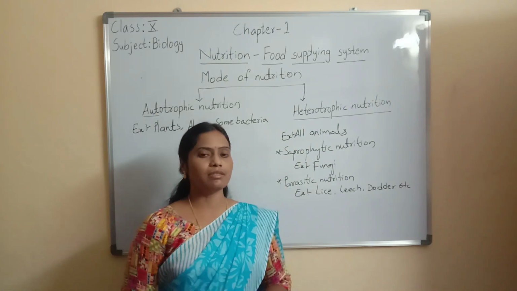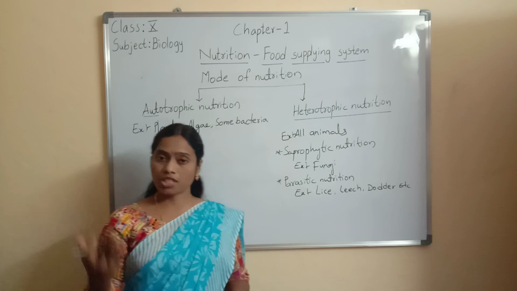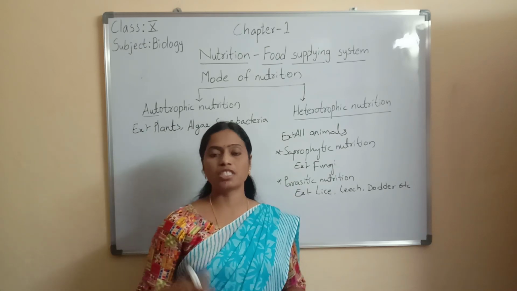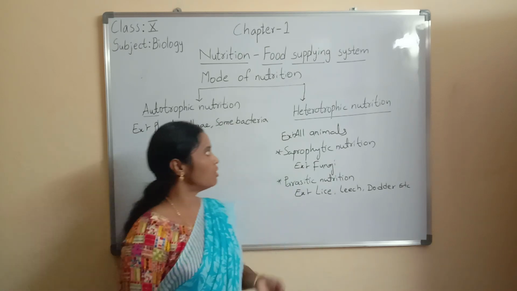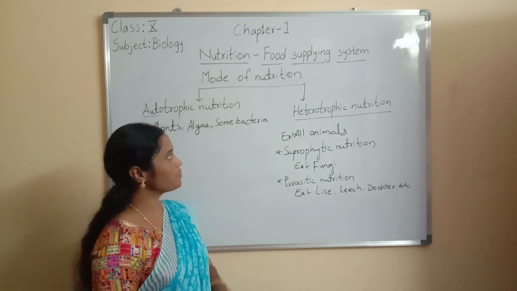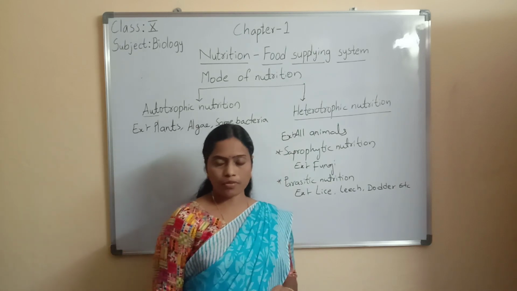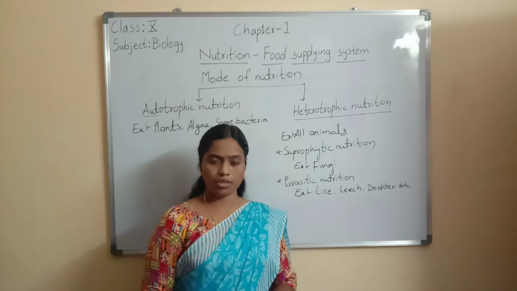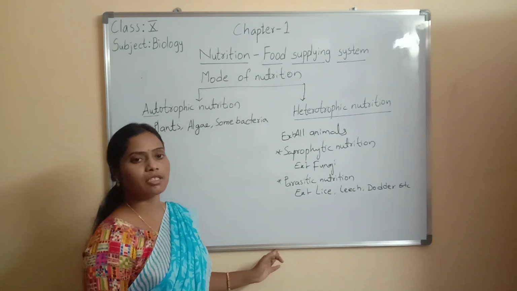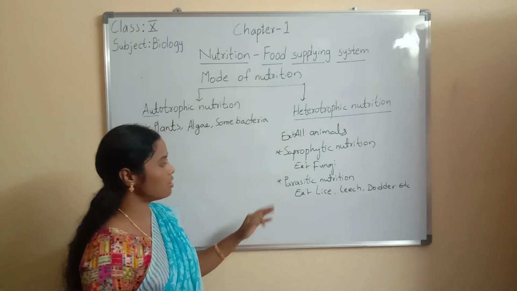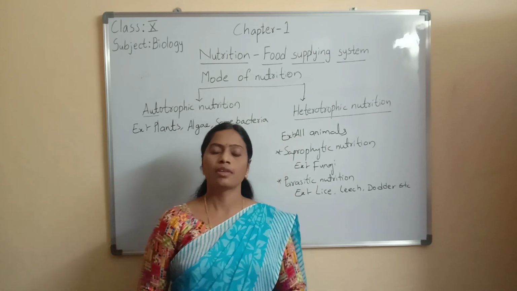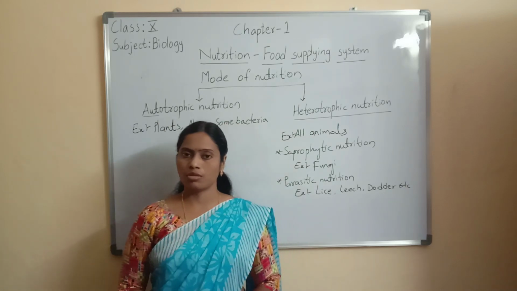So heterotrophs means organisms which cannot prepare their own food materials and depend on other organisms for food. This mode of nutrition is called heterotrophic nutrition. Heterotrophic nutrition is of different types: saprophytic nutrition and parasitic nutrition. Okay, children, this is about the introduction of nutrition.